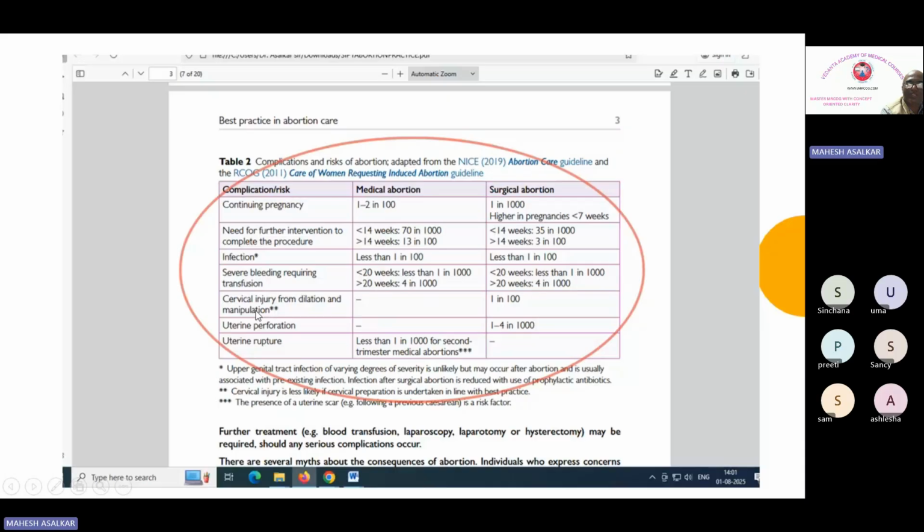Then cervical injury from dilatation and evacuation is 1 in 100. Uterine perforation 1 to 4 per 1000. And uterine rupture in medical methods, especially in a previous scarred uterus, is less than 1 in 1000. Okay, that too in the second trimester. So sometimes these values are asked. So you can make a note of this particular table.